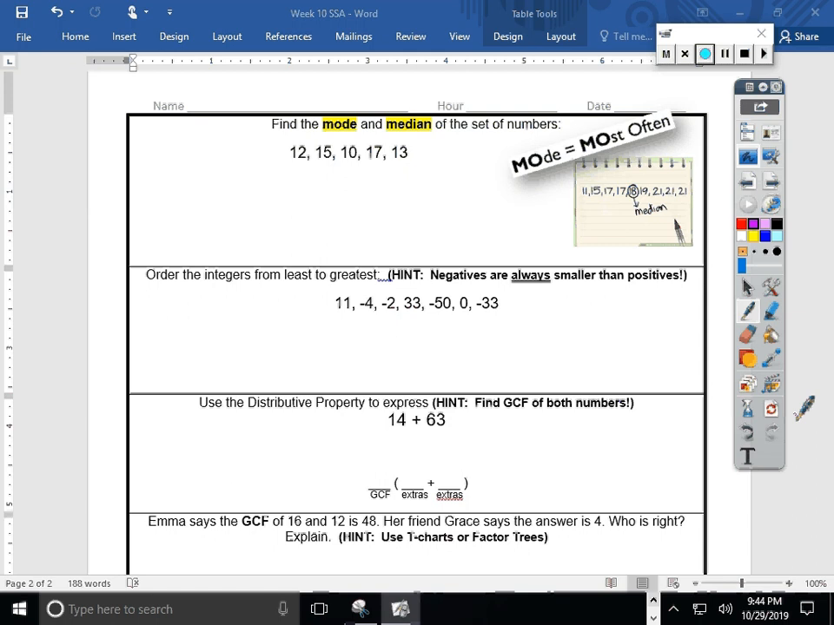For this next problem, it says order the integers from least to greatest. Hint, negatives are always smaller than positives. So I want to go from least to greatest. We have a lot of numbers here.